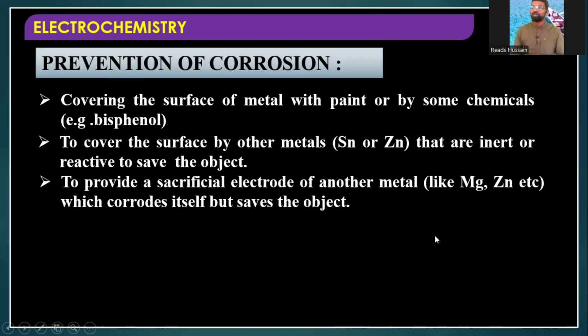So when iron is coated with magnesium or zinc, the magnesium or zinc undergoes the electrolytic process, but they protect iron from undergoing corrosion. That is called sacrifice.